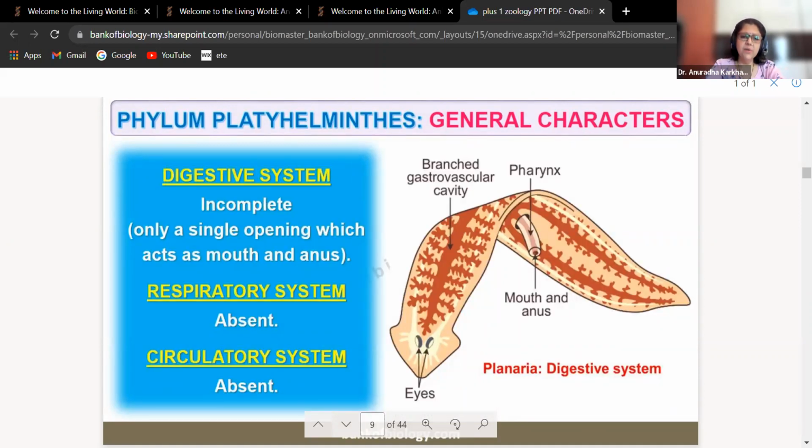Digestive system is still incomplete. Only a single opening which acts as mouth and anus. Respiratory system absent, circulatory system absent. So very easy to remember these things. Look at this planaria, beta. Here the eyes are there, but the eyes are not going to be showing any vision. Nothing. Branch gastrovascular cavity. This is the pharynx, which will bear the mouth as well as the anus. दोनों एक में ही. Okay. Incomplete digestion. ऐसी.